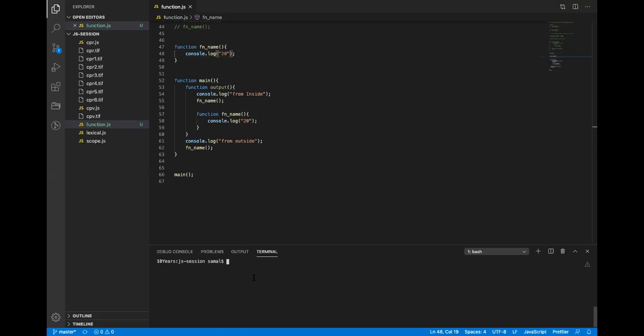From outside, from inside, from 20. Outside and 20 only. Why? From outside 20, from inside 20.